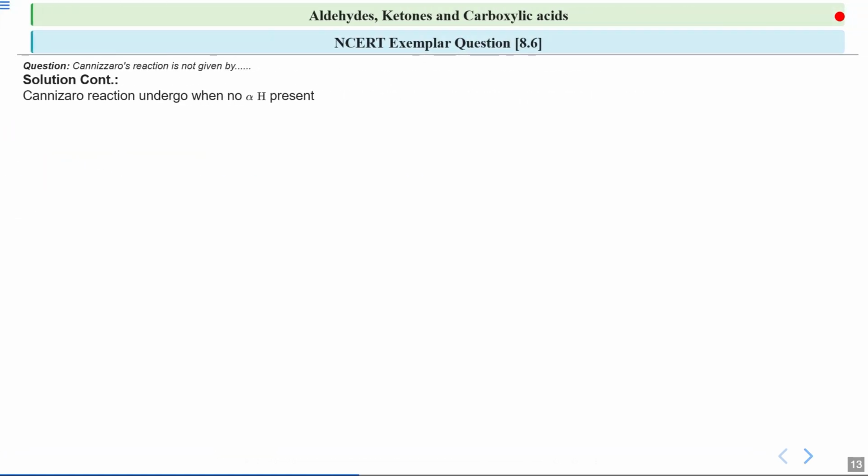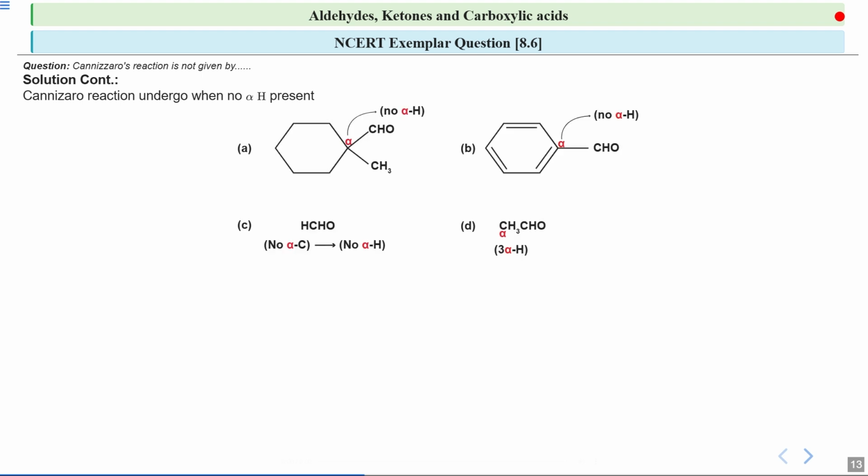Now, the condition is that the Cannizzaro reaction undergoes when there is no alpha hydrogen present. Now, these are the 4 options which are given to you. If you look at this option A, okay.